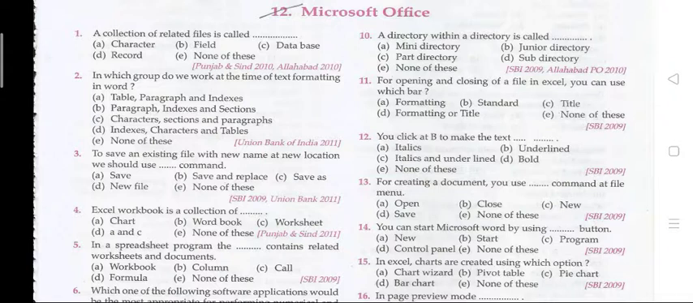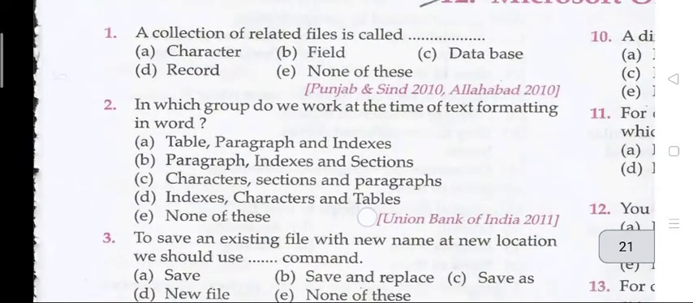Today we discuss the topic Microsoft Office and its very important objective questions, those very important for your upcoming examinations. The first question is that a collection of related files is called. The right answer is C, that is your database. The second question that is in which group do we work at the time of text formatting in the Word? The right answer is A, that is table, paragraph and indexes.